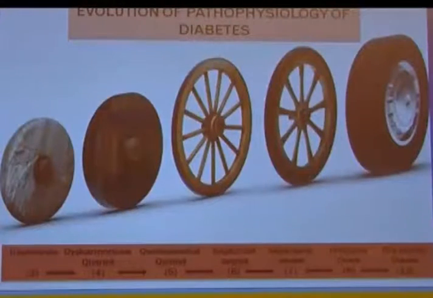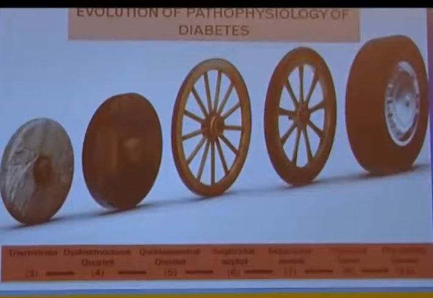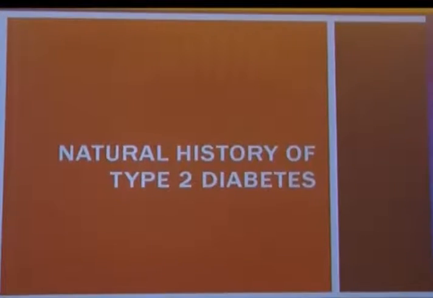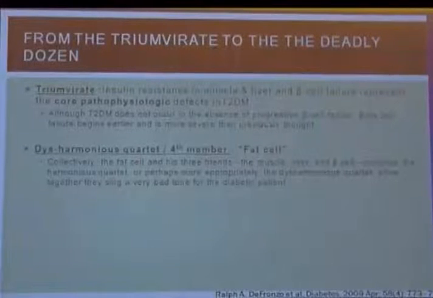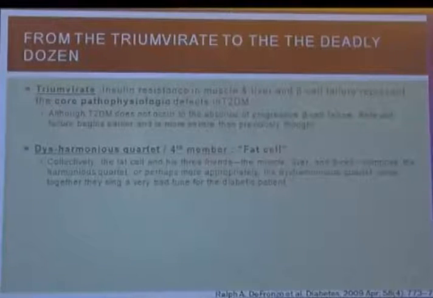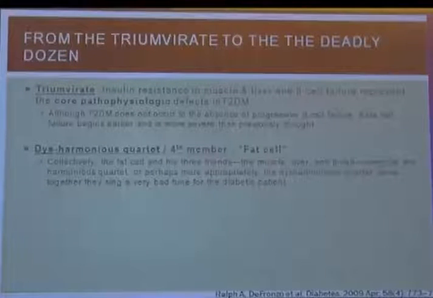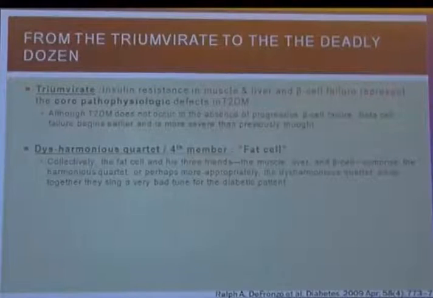While I was reading that, I found that just as the wheels of the vehicle you are using have progressed from this to this, towards the highly technological airplane wheels, similarly in diabetes also, the progress has been relentless. If you look at the natural history of diabetes, for years it was just the triumvirate, that means insulin resistance in muscle and liver, and beta cell failure. This is what we knew about the causative mechanism for diabetes.